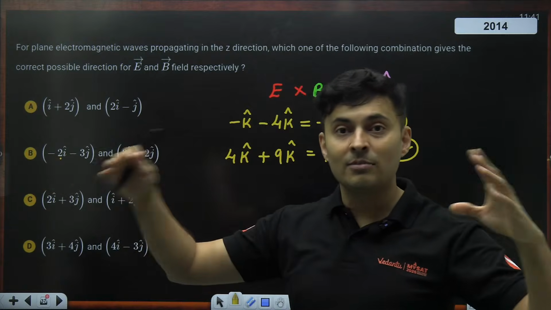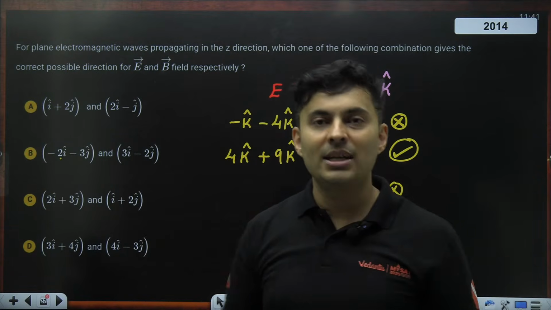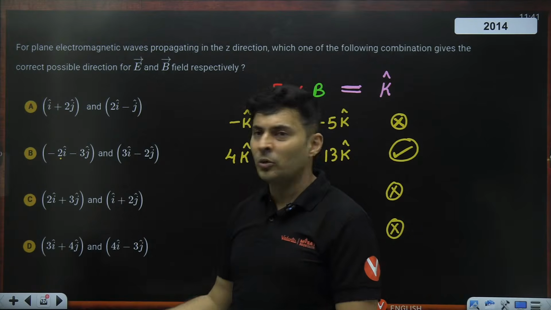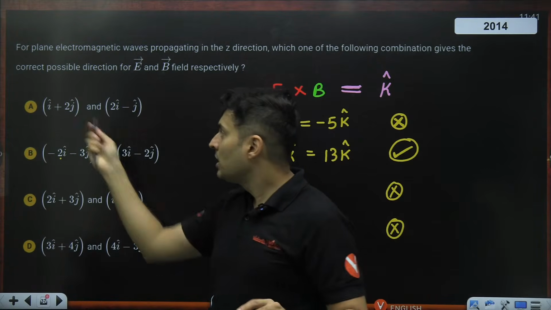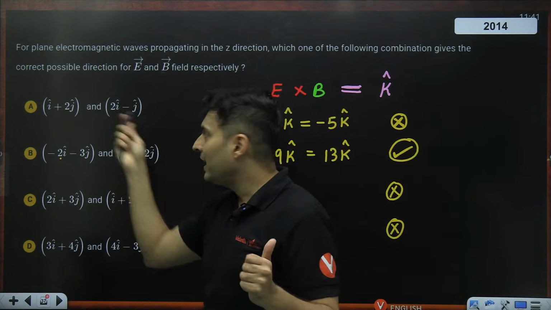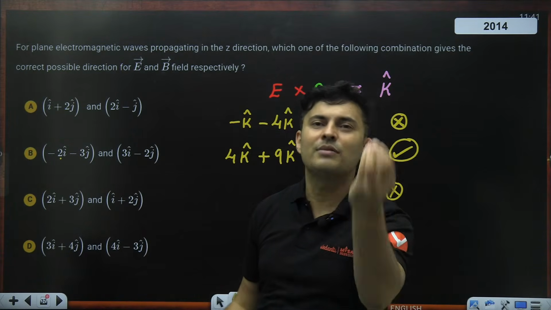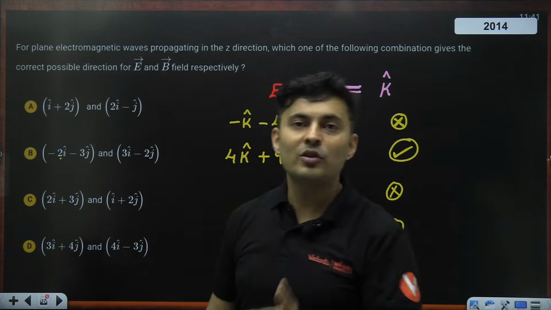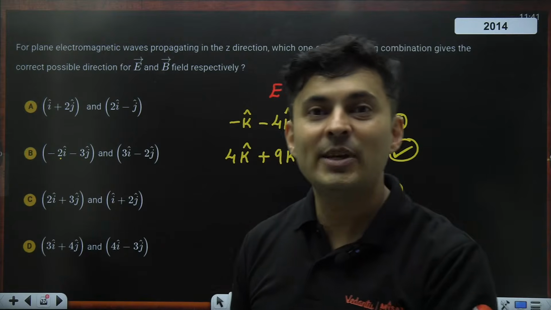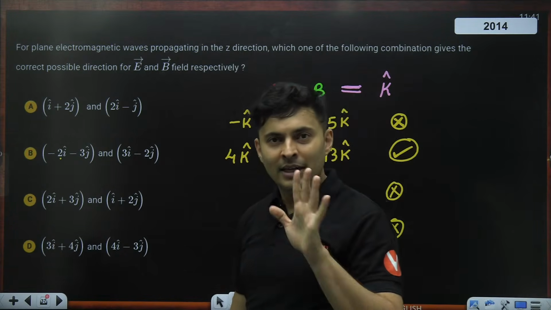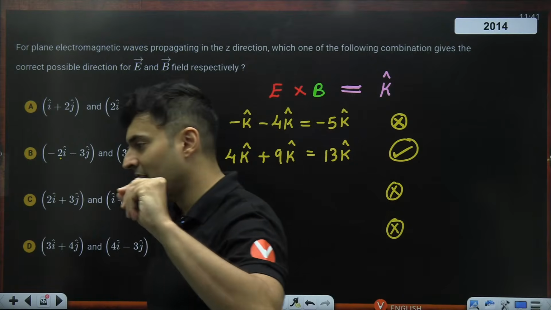When there are three terms, i, j, k, then multiplication becomes lengthy. But for two terms, it's just two things, no? Because i into i is 0, j into j is also 0. Only i into j will come and j into i will come. So two things being multiplied, it is very laddu. That you will anyway be doing in dot product, ax bx plus ay by. So might as well do it for cross product now. Getting my point? That is how you should save time.